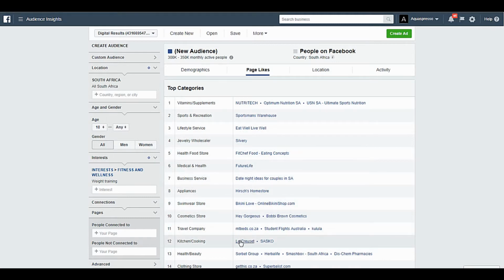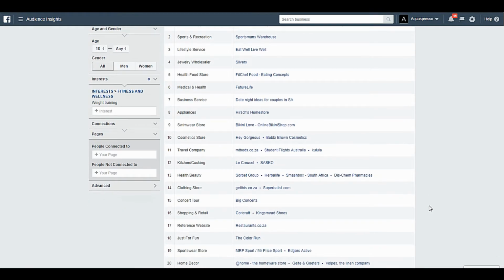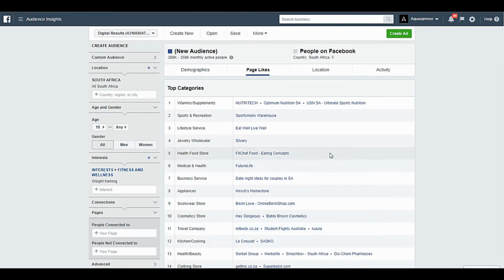And if we go down even further, we have people that like Le Creuset and Sasco. Again, Facebook uses that to say, great, then they probably are interested in weight training, which we know just by intuition that's most likely not the case. Same for big concerts, same for choreographed, same for even restaurants.co.za. And what lands up happening is that within our major audience of 300 to 350,000 people that Facebook says like weight training, there's usually a small percentage that actually do like weight training.